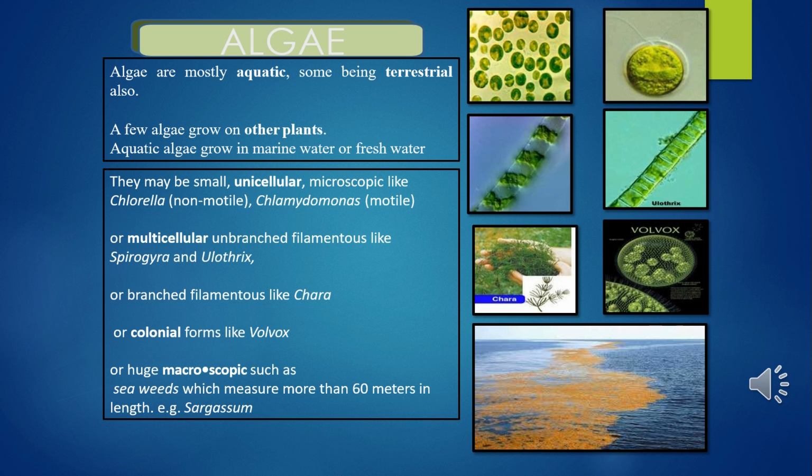So here we can see some examples: multicellular unbranched filaments like Spirogyra and Ulothrix, branched filamentous forms like Chara, and colonial forms like Volvox, which you can see in the diagram, or huge macroscopic forms such as seaweeds which measure more than 60 meters in length, an example being Sargassum.